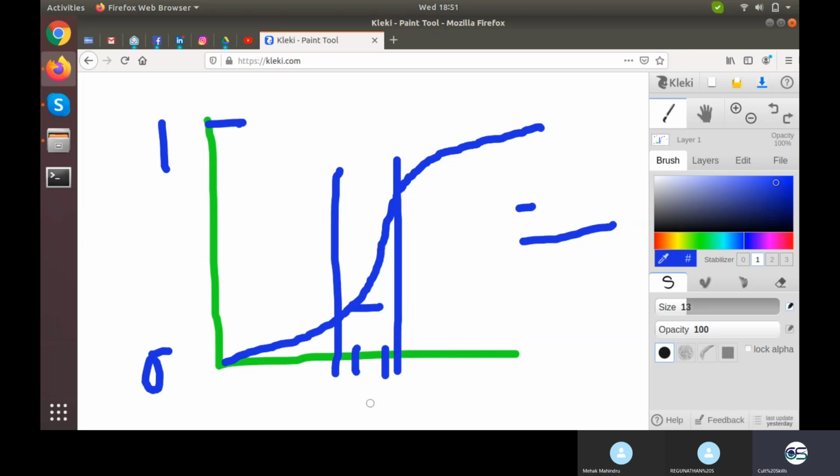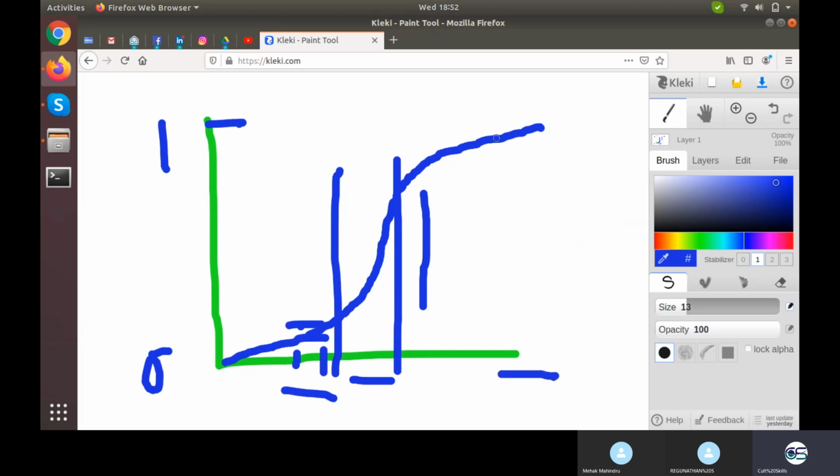What does this signify? How is this pattern useful? This pattern is useful because sigmoid tries to put things on either end. Right here 1 unit change will give you 4 units change in y, but right here the similar 1 unit change in x will not give you even half a unit change in y. Let's suppose this is our working metric. If I execute this metric from this point to this point, I get a gap from here to here. But if I do the same thing at this point, it gives me just a smaller gap.